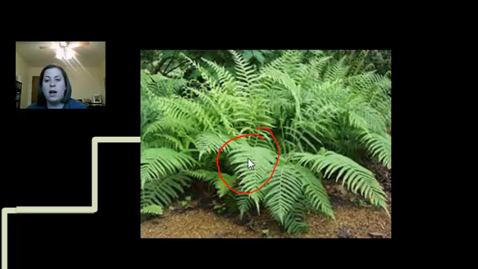These fronds have little leaflets attached. You see them coming off of here. These are called the leaflets. The dominant generation you see in this picture in all ferns is going to be the sporophyte generation. This sporophyte generation is going to be dominant, and it's going to have the sporangia on the underside of the leaves. And on the underside of these leaves, there's going to be small dots that look kind of like a powder. Well, that powder is the spores, and these are called sori.